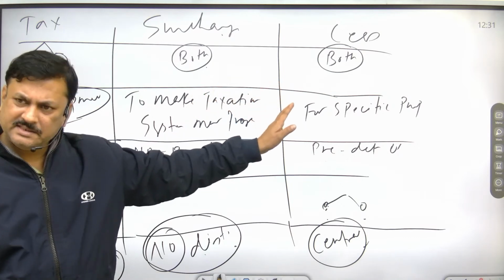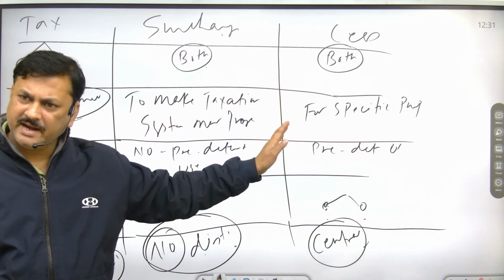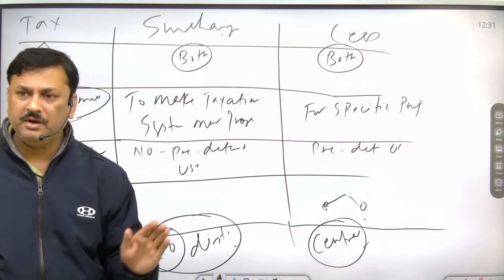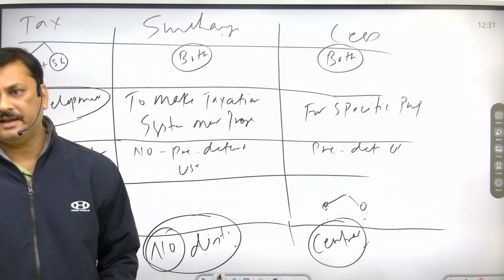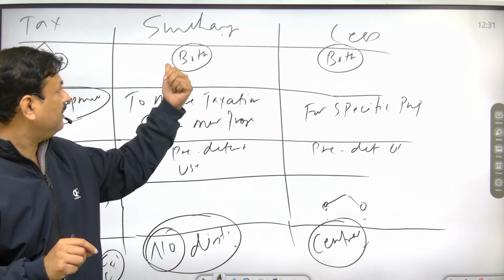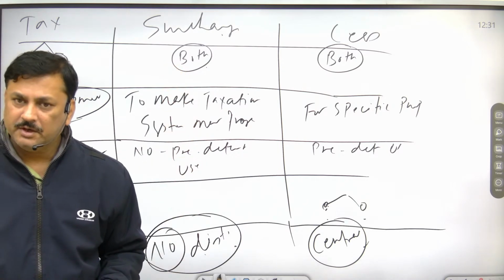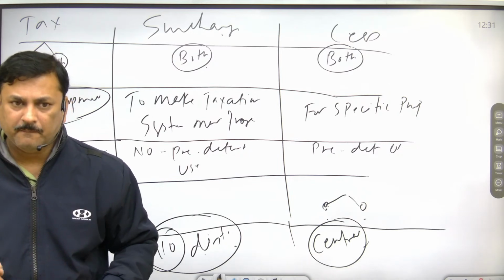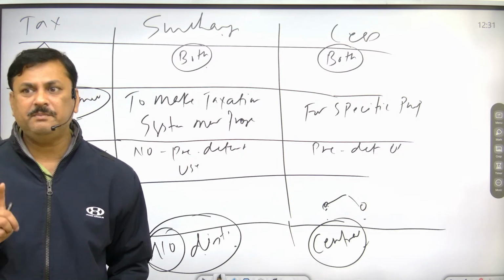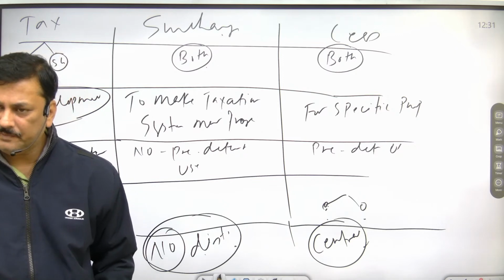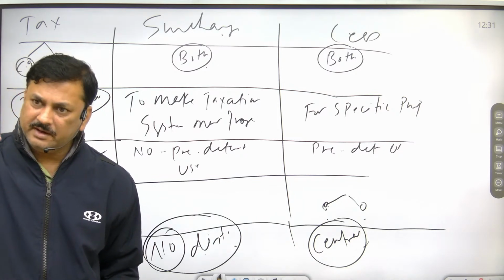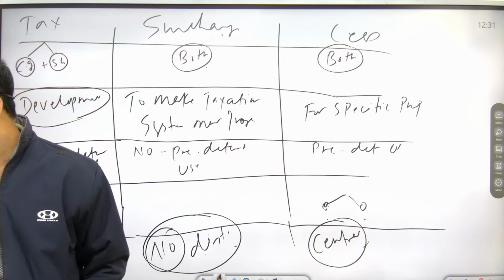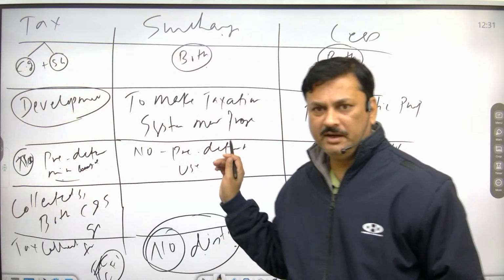But cess is imposed on both direct and indirect taxes, whereas surcharge is only imposed on direct tax. The purpose of surcharge is to make the taxation system more progressive. And what happens in a progressive taxation system? With increase in income, tax rate increases. I hope it is clear to all of you.